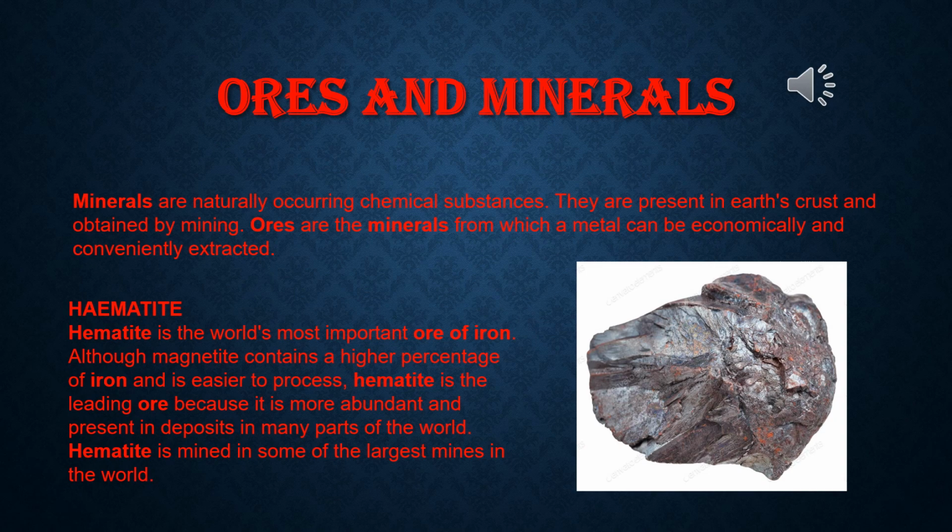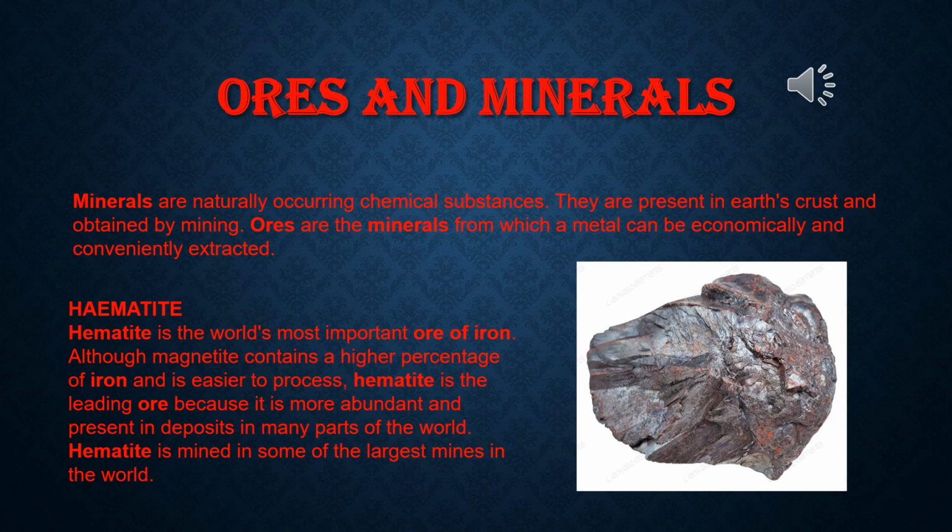So, the naturally occurring inorganic substances found on the earth's crust or below the earth's crust are called minerals. Examples of minerals I can say: ZnO, that is zinc oxide, or zincite, hematite, Fe2O3, Au, that means gold, Ag, that means silver, S for sulfur, bauxite, Al2O3.2H2O, etc. Remember the examples of minerals.